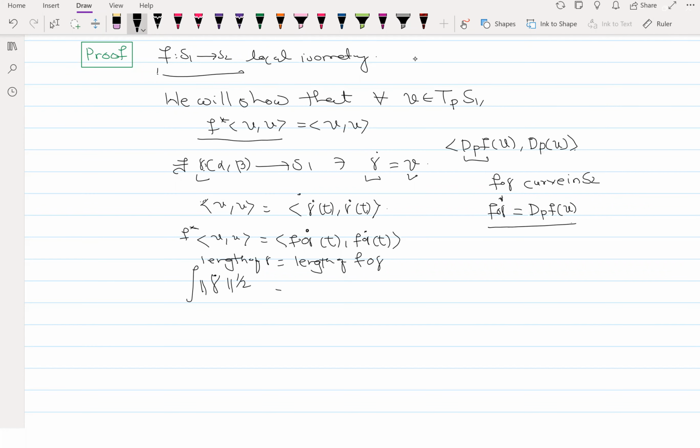Right, so the length of γ is this, and the length of f∘γ is this. You need to take the dot product and integrate, right? So we have these, and both of them are positive integrals. So what does this imply? This will imply that, I can just take a square of this, right? Because of this, the integrands are equal. So this is equal to the corresponding expression for f∘γ.